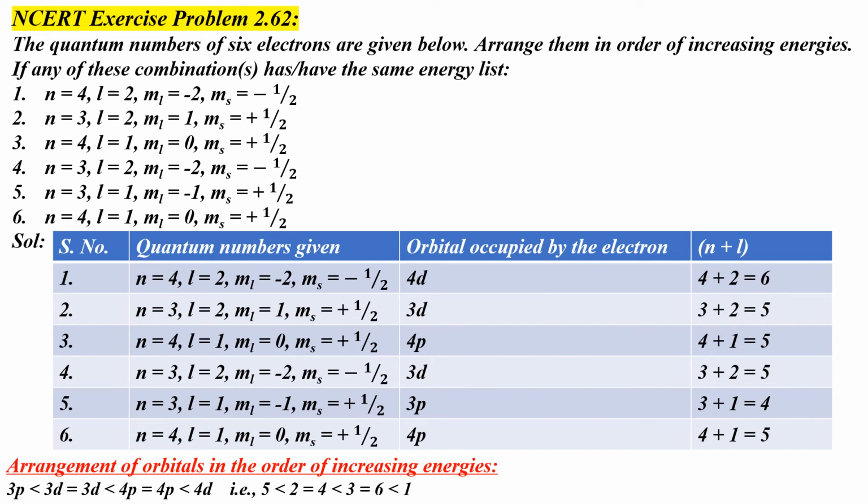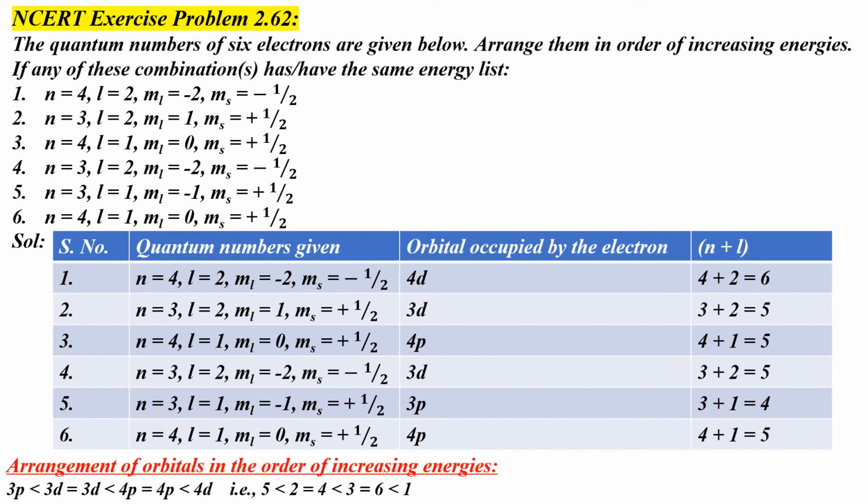Now the fourth question. n is equal to 3 and L is equal to 2. So the electron is in the 3d orbital. The n plus L value is given by 3 plus 2, which is equal to 5. Now the fifth set of quantum numbers. Here n is 3 and L is 1. This means the electron is occupying the 3p orbital, and the corresponding n plus L value is 3 plus 1, which is equal to 4.